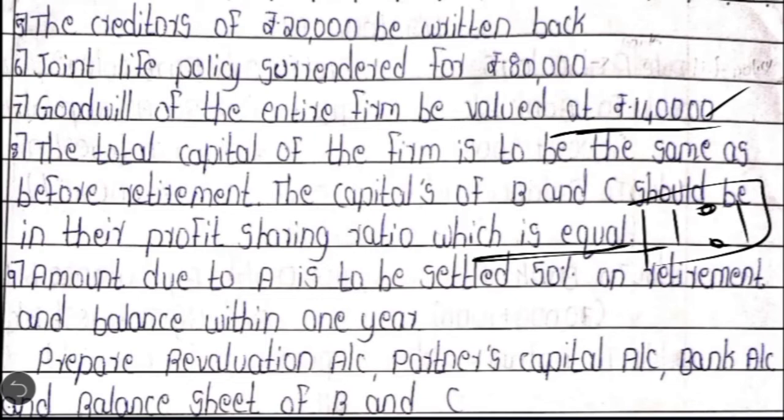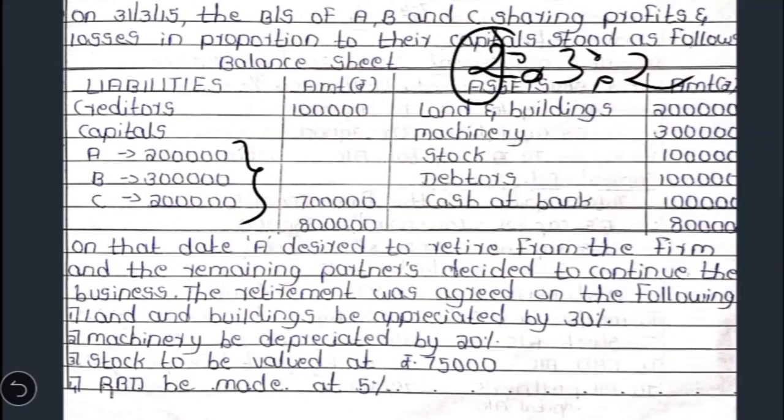Then coming to the other ledger accounts, we have to prepare the revaluation account. So let's consider the adjustments with regard to revaluation. The first adjustment given is land and buildings to be appreciated by 30%. We have to calculate 30% on 2 lakh rupees. There is an increase in the value of land and buildings, so we have to credit that to the revaluation account. Then machinery to be depreciated by 20%. We have to decrease the value of machinery. We have to calculate 20% on 3 lakh, which comes to 60,000, and this should be debited to the revaluation account.